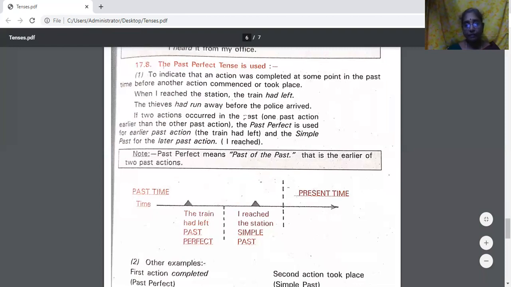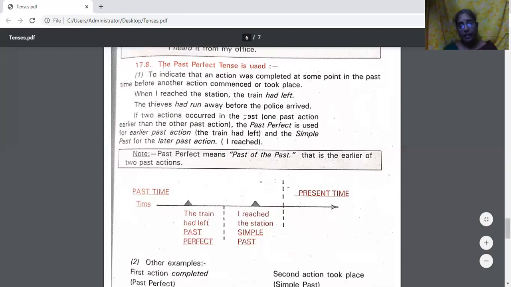You can't say "left", you're right, "had left." Or you may get a sentence, "When I ___ the station, the train ___." So you have to see which is the first and which is the second action.